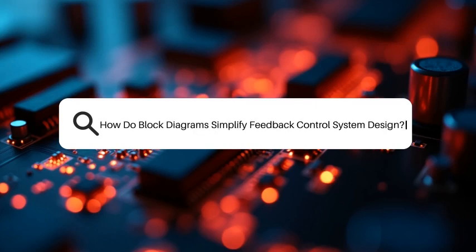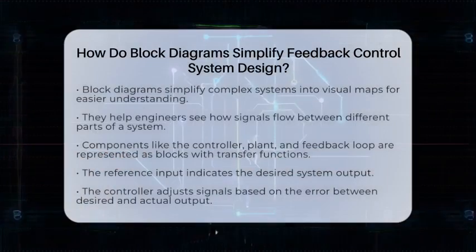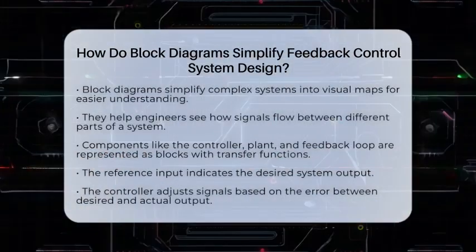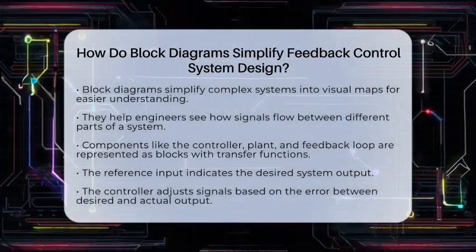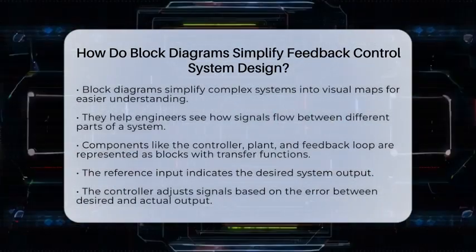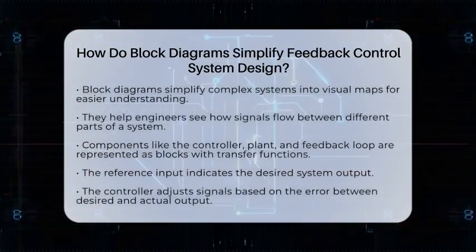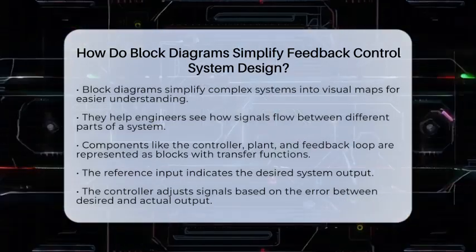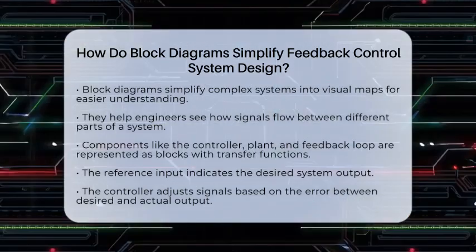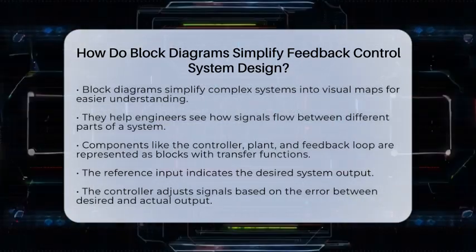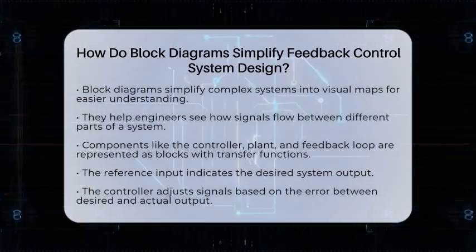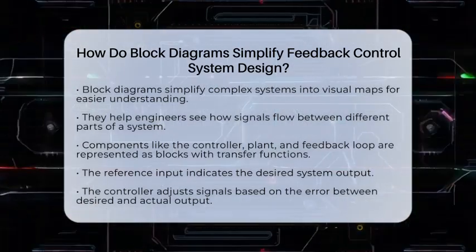How do block diagrams simplify feedback control system design? Imagine trying to understand a complex machine with many parts all working together. It can be confusing and hard to see how everything connects. That's where block diagrams come in. They turn complicated systems into simple, visual maps. This makes it easier for engineers to see how signals flow and how different parts interact.